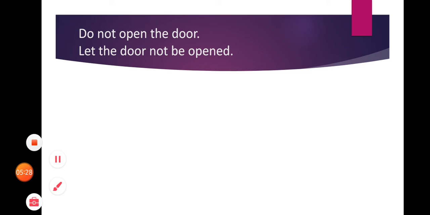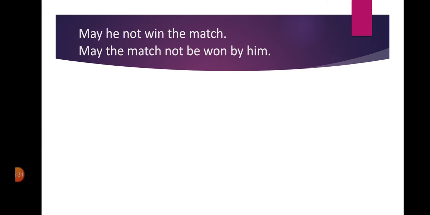We can have many sentences in optative and imperative sentence, but one thing that is most important is that intransitive verbs cannot be changed into passive. For example, if we have a sentence, may you stand steadfast. Now stand is an intransitive verb, so it cannot be changed into the passive. Only the verbs that are having object with them can be made passive.